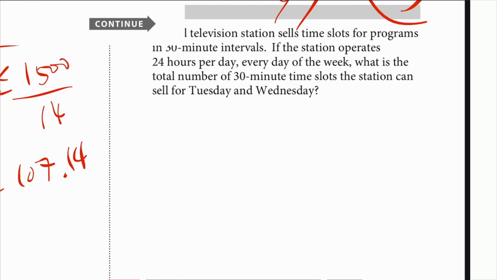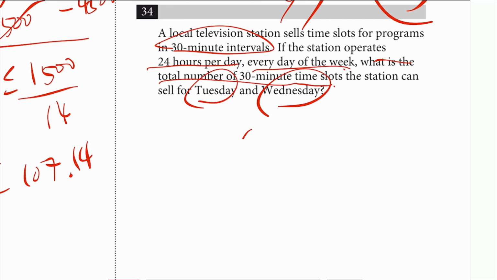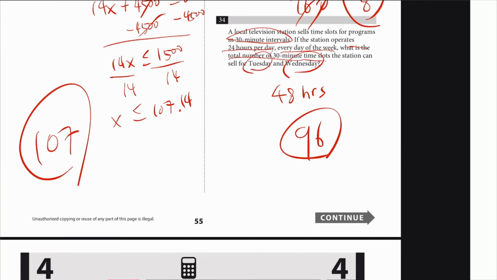Number 34, a local television station sells time slots in 30-minute intervals. The station operates 24 hours per day, every day of the week. What is the total number of 30-minute slots for Tuesday and Wednesday? That's 2 days. That's 48 hours in total. Well, each hour you can sell 2 because it's 30-minute time slots, right? So that would be a total of 96 if you just multiply by 2.